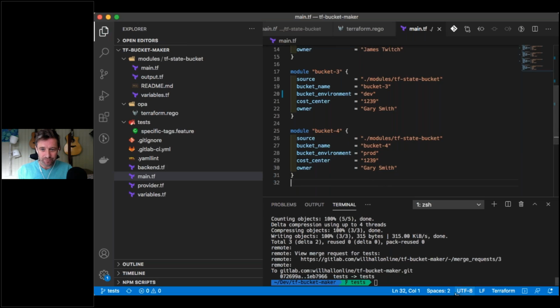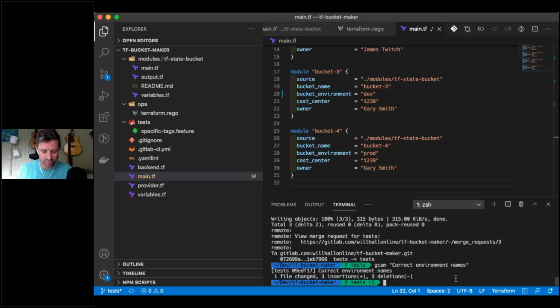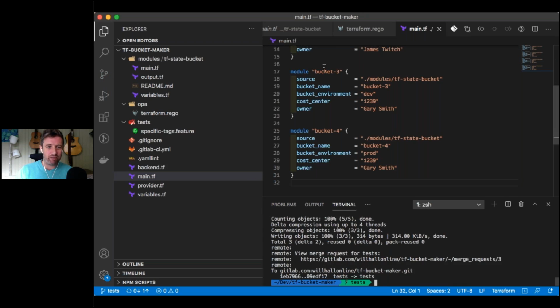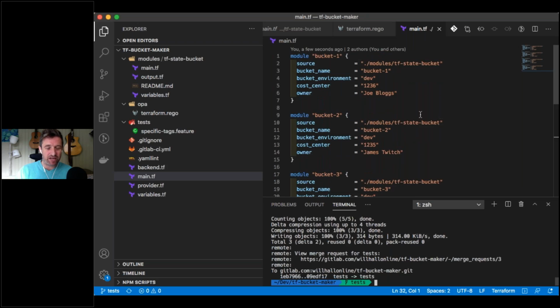And then we will get back to the delivery of this, but when we push this commit, correct environment names. So I've just pushed that commit back up into my CI system, and we'll see shortly that that will then mean that our tests that were failing are going to pass. And so I've fulfilled that level of compliance.